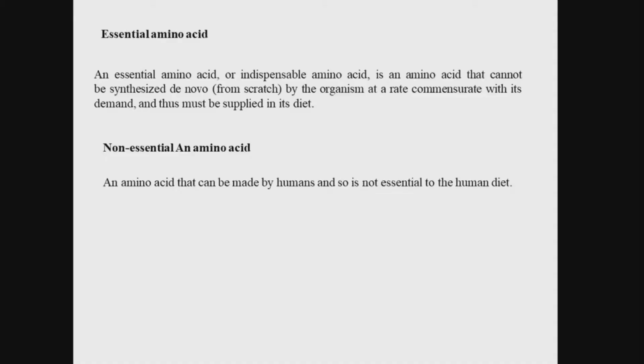Amino acids are divided into essential amino acids and non-essential amino acids. Non-essential amino acids are those that can be made by humans, so we don't need to eat them in our diet, but essential amino acids we have to take in our diet. If we do not take them in our diet, maybe we will have some problems. So those are known as the essential amino acids.